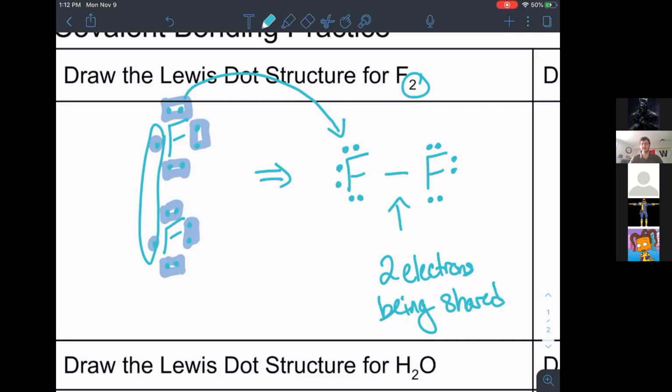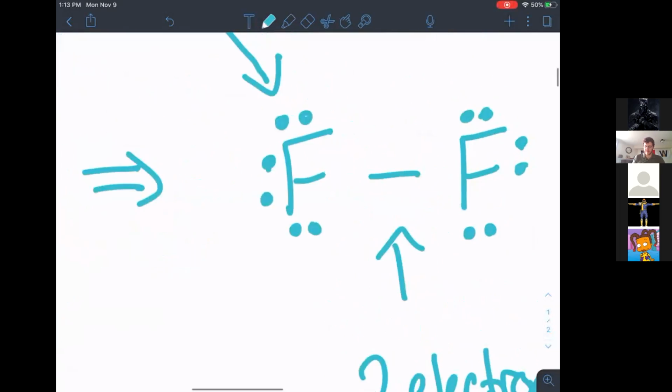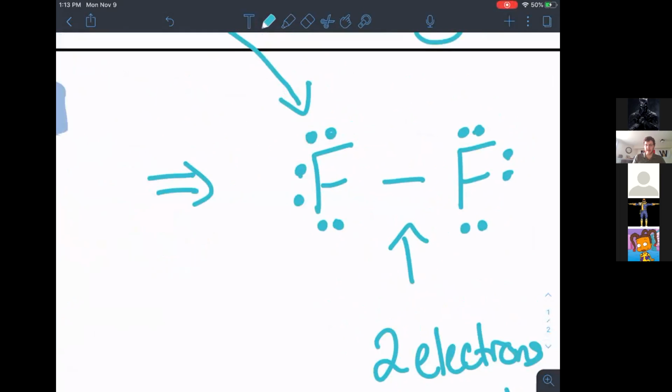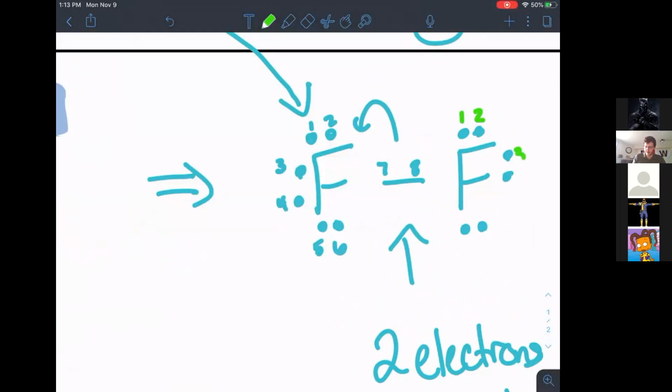Any questions on this one? So would you put the extra 2 in the Lewis dot structure? So this dash right here represents that there are 2 electrons. If we count them, we have 1, 2, 3, 4, 5, 6, 7, and 8 for this fluorine. And then if we count for the other fluorine, we have 1, 2, 3, 4, 5, 6, 7, 8. So the 2 that are in that line are automatically counted for both of our fluorines.